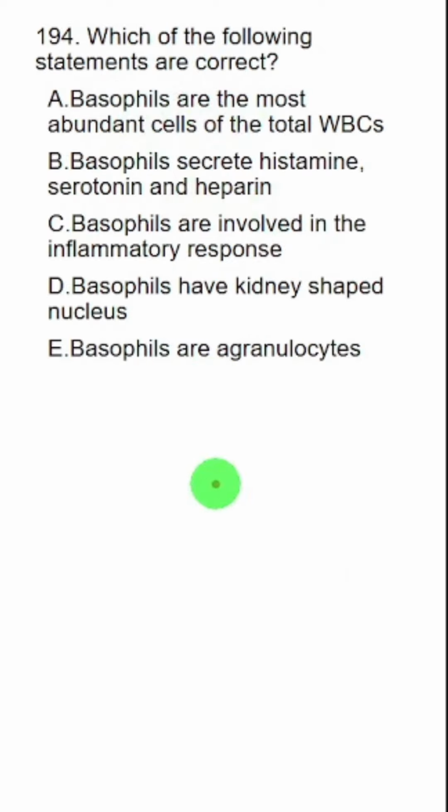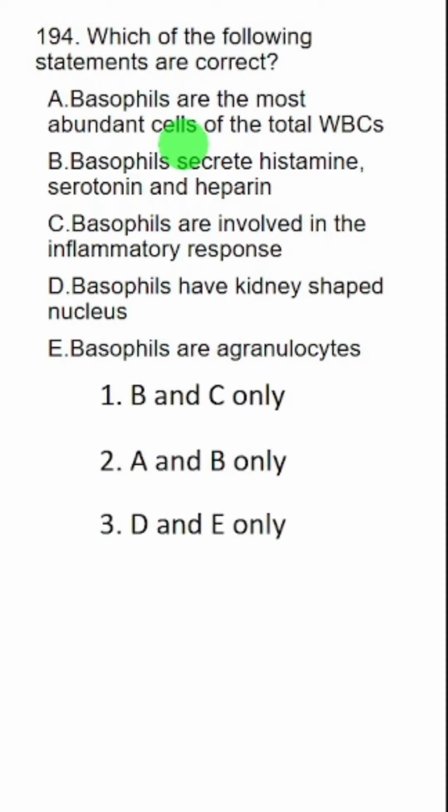Next question. This is the last question of this paper. I have discussed this in the human physiology section also, but since it is related to the immune system, I am discussing it here again. Which of the following statements are correct? Basophils are the most abundant cells of the total WBC. This is an incorrect statement because basophils are the least abundant. So A is incorrect. Strike out A.